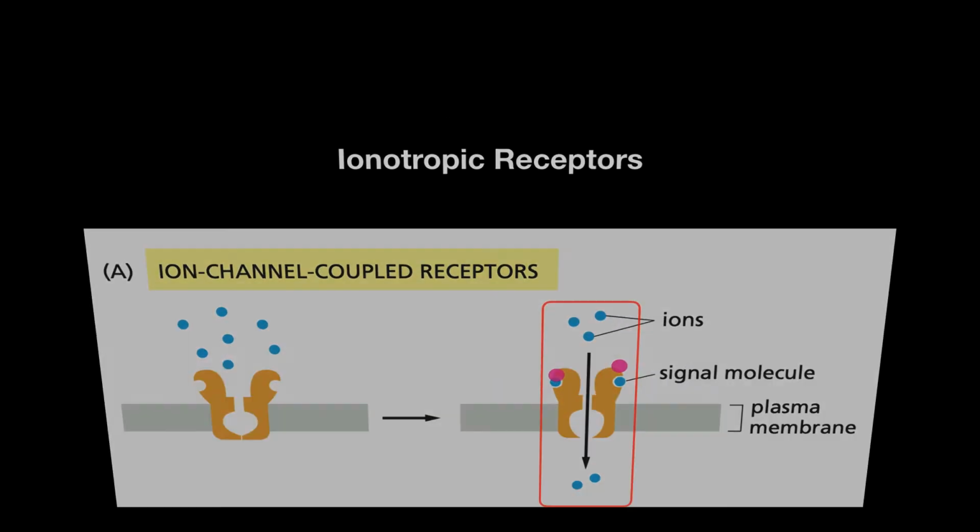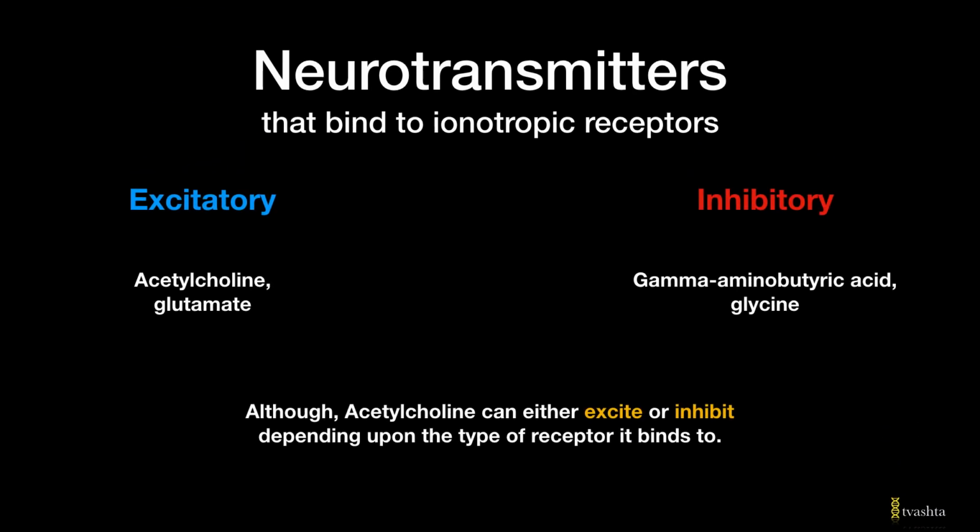Now, neurotransmitters that bind to these ionotropic receptors or ion channel coupled receptors are acetylcholine, glutamate, gamma aminobutyric acid, and glycine. Acetylcholine and glutamate are excitatory in nature, whereas gamma aminobutyric acid or GABA and glycine are inhibitory in nature. Although acetylcholine can either excite or inhibit depending upon the type of receptor it binds to.